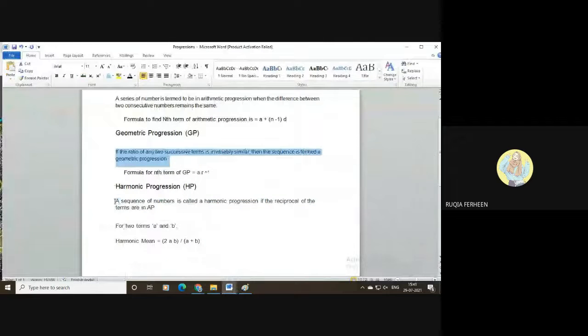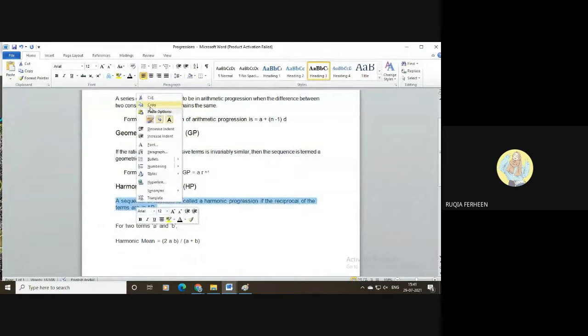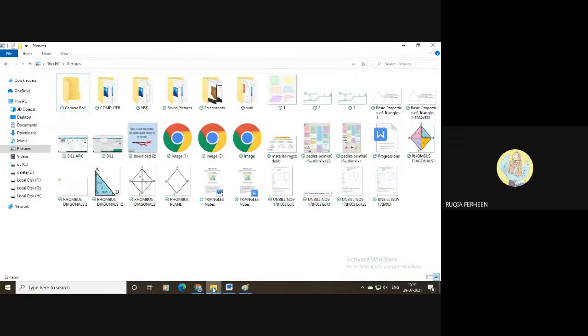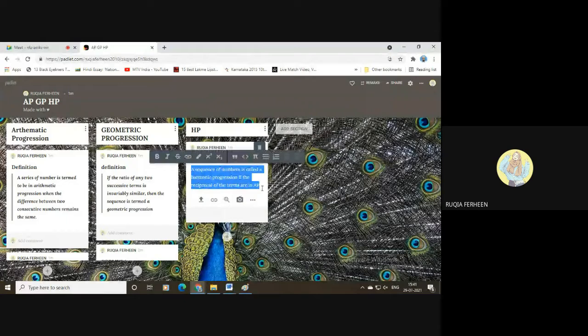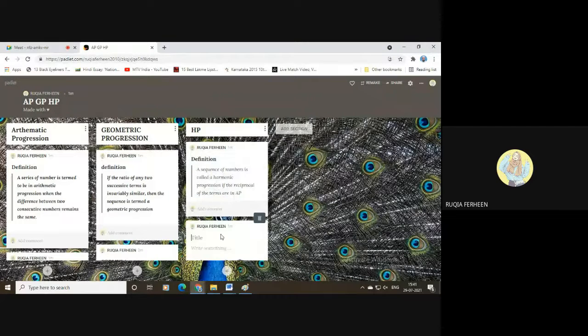Write the definition and formula for that. The definition, and quote this definition. Select the text and quote it. Formula.